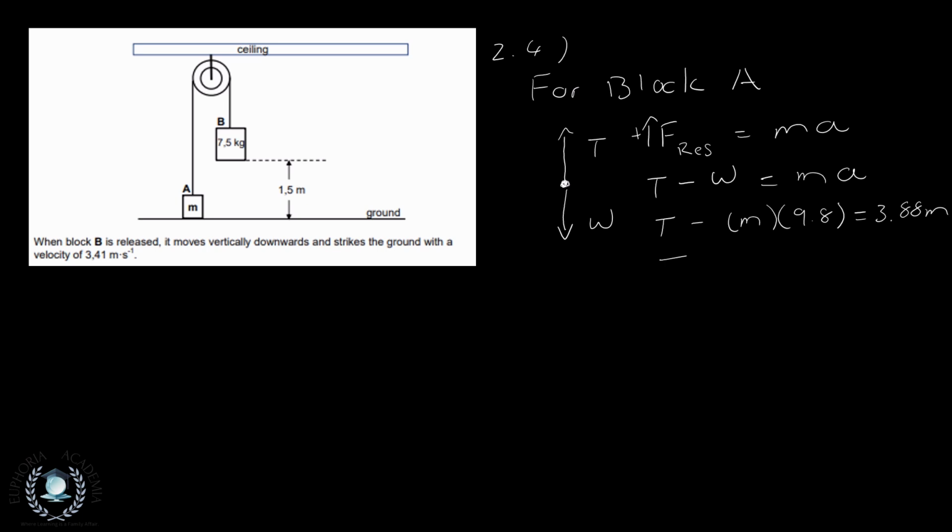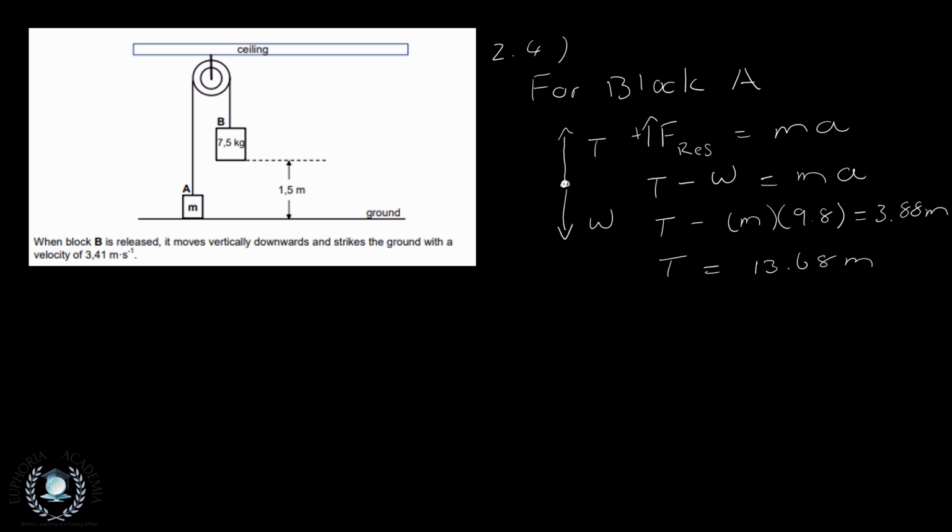And after doing some algebra, we can see that our T is equal to 13.68 m. That's not meters, that's our variable m.